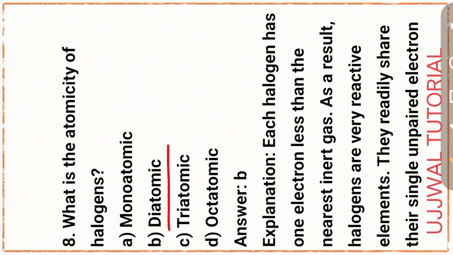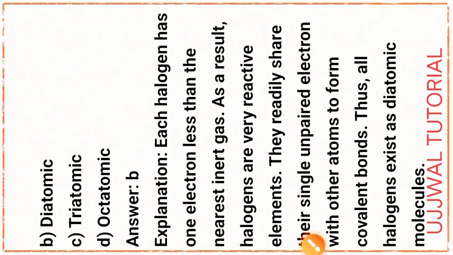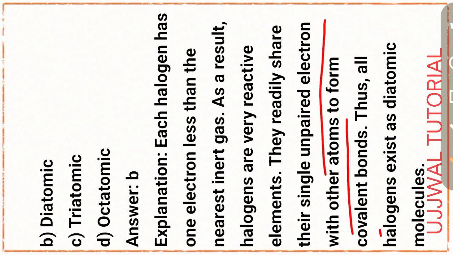Each halogen has 1 electron less than that of the nearest inert gas. As a result, halogens are very reactive elements. They readily share their single unpaired electron with other atoms to form covalent bonds.